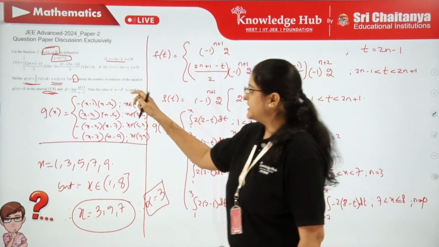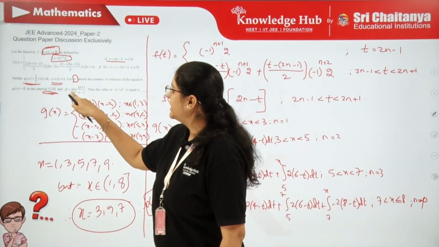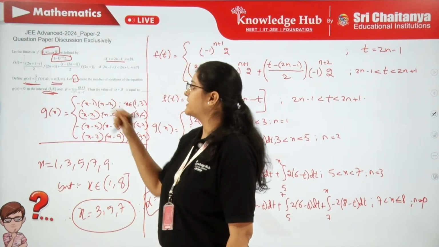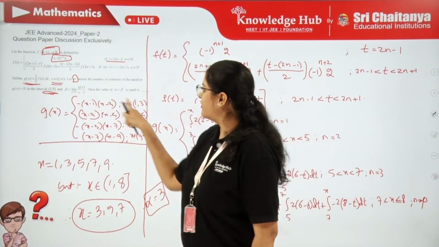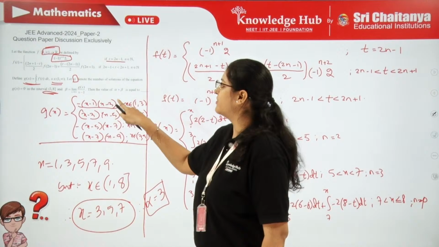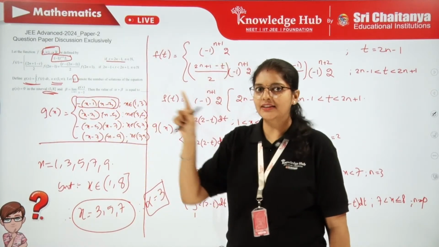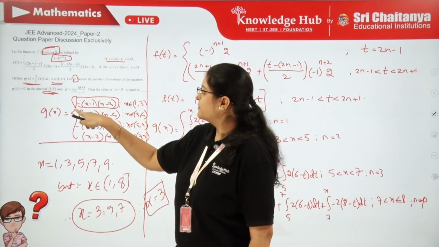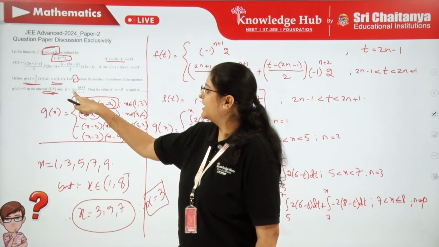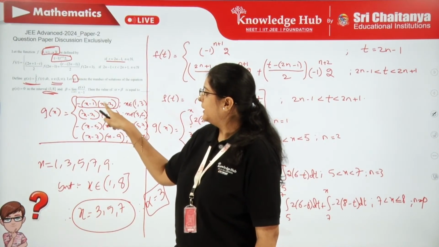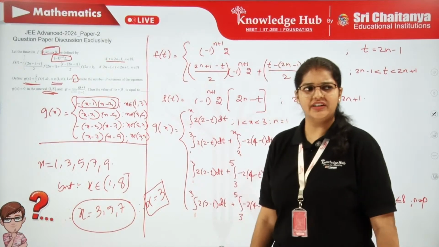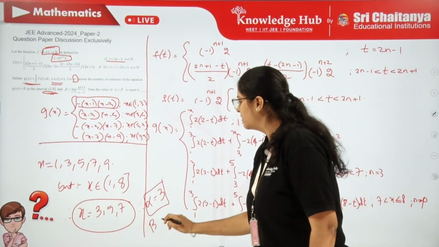So half portion is done. More than half, I can tell you. So beta equals the limit as x tends to 1 of g of x. x tends to 1 means you have to take this function, this value of g of x, when x is closer to 1. So by x minus 1, the g of x value when x tends to 1 is going to be 2 only. Direct question, right? So beta is 2.